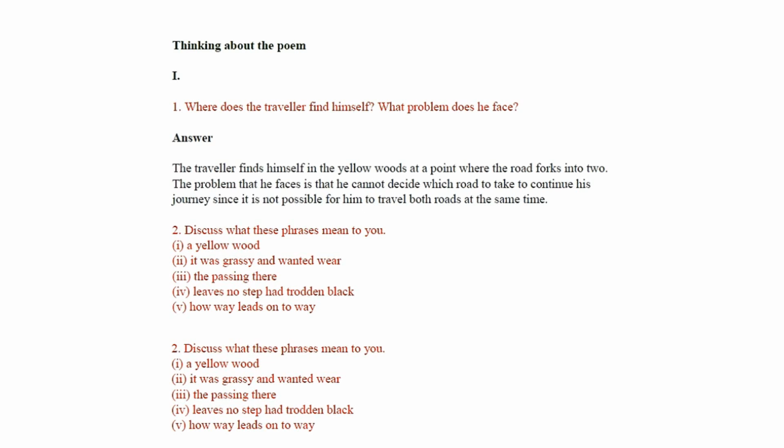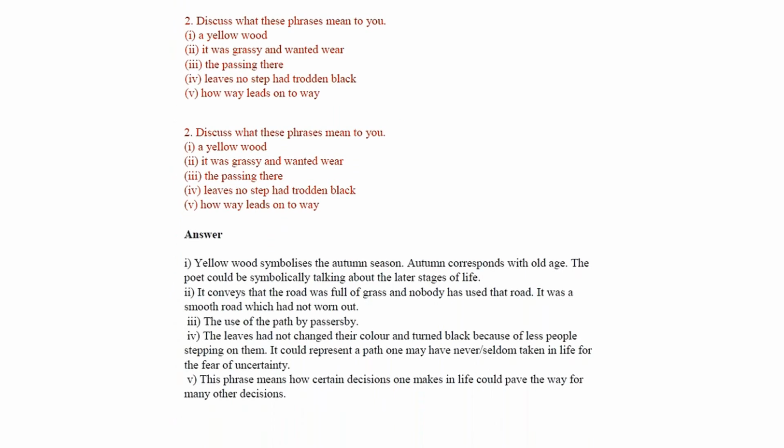2. Discuss what this phrase means to you. 1. A yellow wood. 2. It was grassy and wanted wear. 3. The passing there. 4. Leaves. No step had trodden back. 5. Highway leads on to way. Answers. 1. Yellow would symbolize the autumn season. Autumn corresponds with old age. The poet could be symbolically talking about the later stages of life.